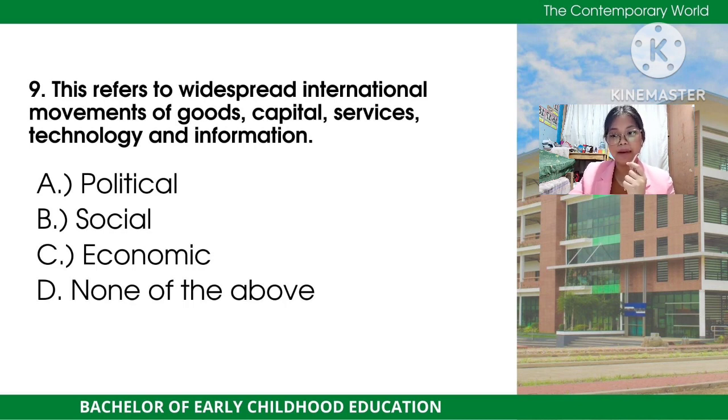For option D naman, none of the above is also incorrect. It's because the statement does pertain to a specific aspect of the global landscape, namely the economic realm. So that's it. So now let's move forward to the last item of our rationalization, which is ethics.